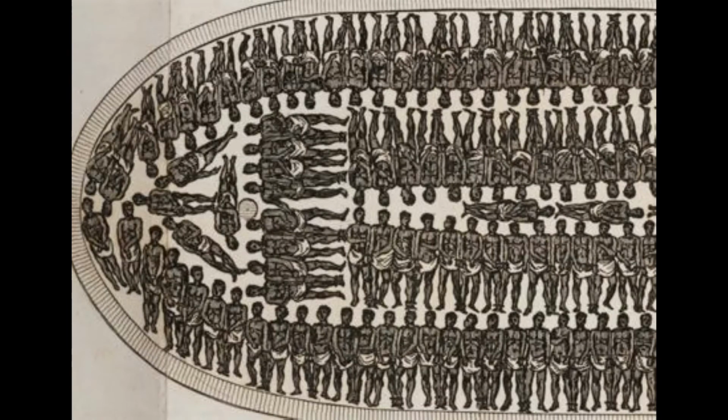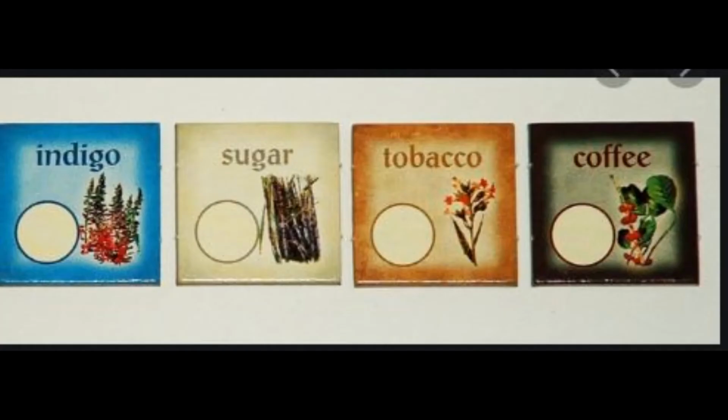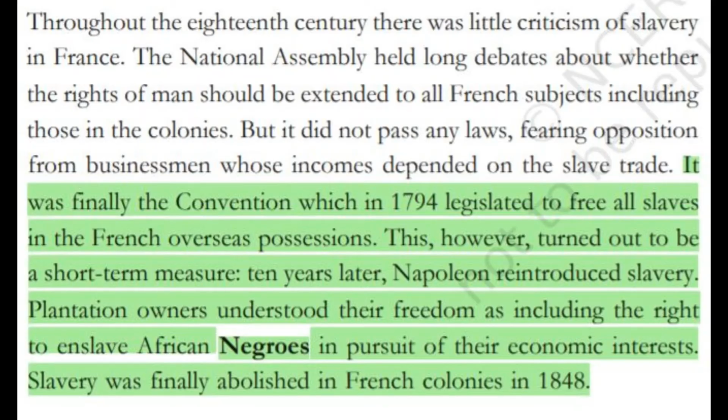French merchants sailed to African coasts where they bought slaves, who were packed tightly into ships for a 3-month-long voyage across the Atlantic to the Caribbean, where these slaves were sold to plantation owners and were exploited. This exploitation made it possible to meet the growing demand for sugar, coffee, and indigo. Throughout the 18th century, there was no criticism of slavery in these French colonies. The National Assembly, however, did hold debates on whether the rights of man should be extended to these slaves or not. However, fearing the opposition of businessmen who depended on these slaves, they did not pass any laws on this.